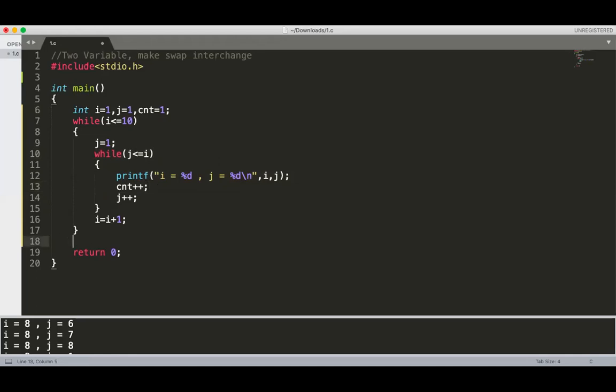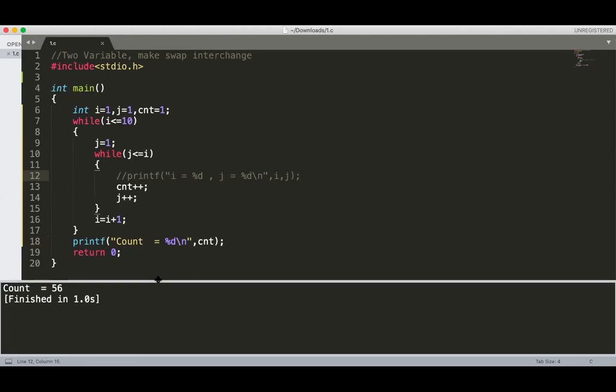And then after that, I can put here one printf statement: count is equal to %d, slash n, comma cnt. And I'm just commenting that. So I think it is 56 times. It is 56 times.